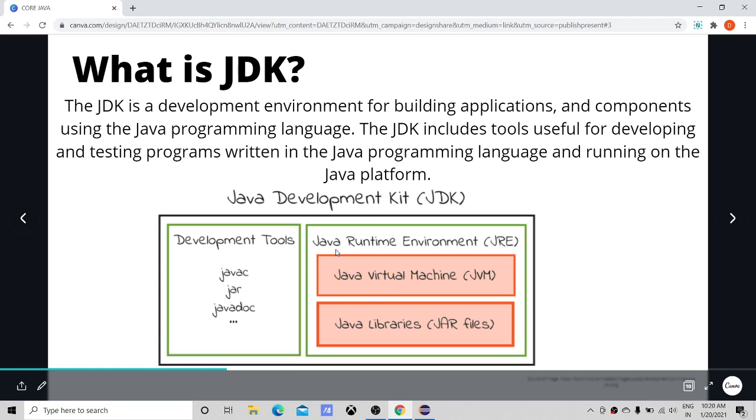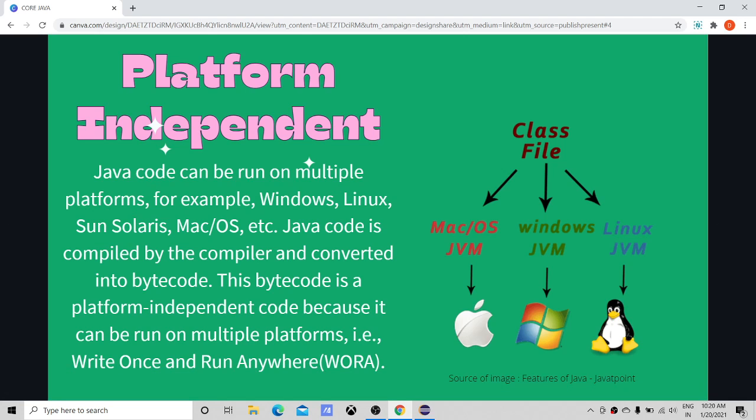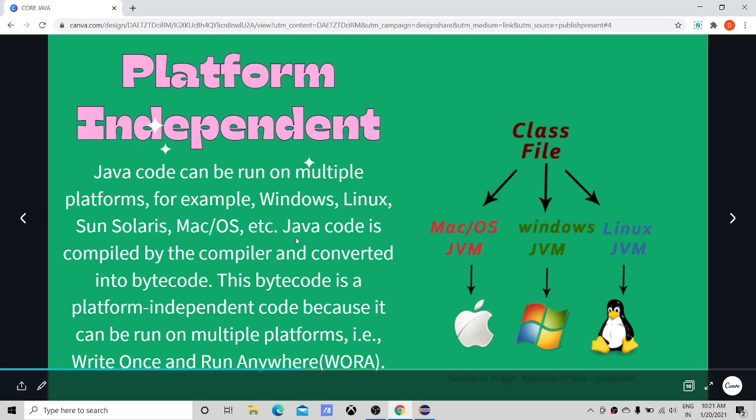In the JRE, the Java Runtime Environment, we have something called the Java Virtual Machine, JVM. This is one of the most critical parts, and this JVM makes Java platform independent. Java code can be run on multiple platforms. As discussed earlier, it can be run on Linux, Windows, and Mac OS, any operating system you can use. Java code is compiled by the compiler and converted into bytecode.